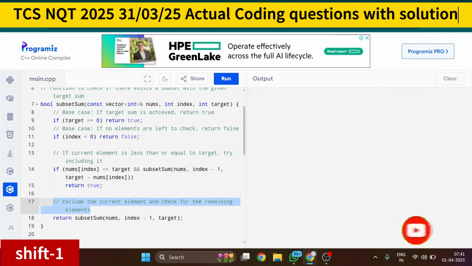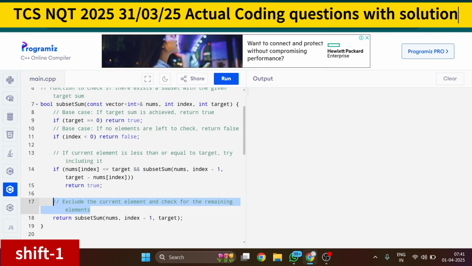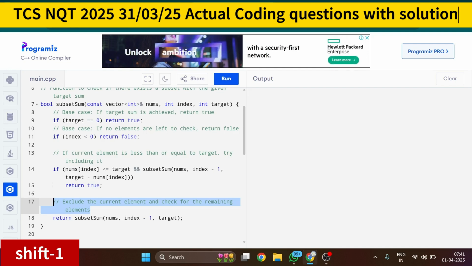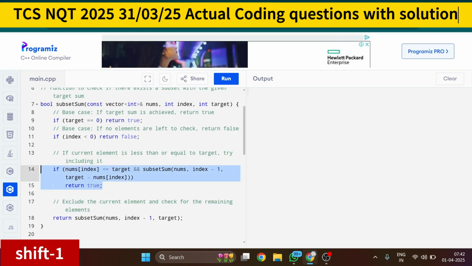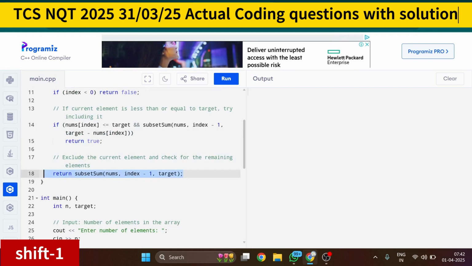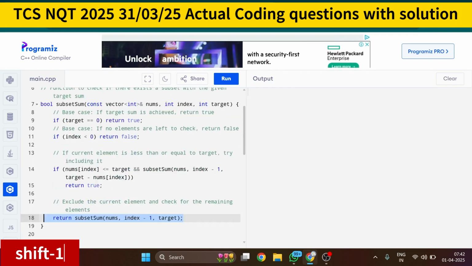That means you only have to look at two cases here, either include it or exclude it. Let me tell you again, there can be many ways to solve this question, so you can do whatever you are comfortable with. I am just giving you one approach, you can use as many approaches as you know. The main thing is that you have to break the logic. If you are able to break the logic, then you can easily solve it. So you exclude the current element and check for the remaining elements. If the current element is less than the target, then you include it in your solution and reduce the value of the target. Otherwise you can check the other elements. So this is the recursive approach, the basic recursion. If you are able to solve it, you can easily get the answer.